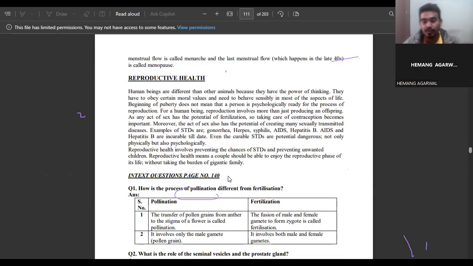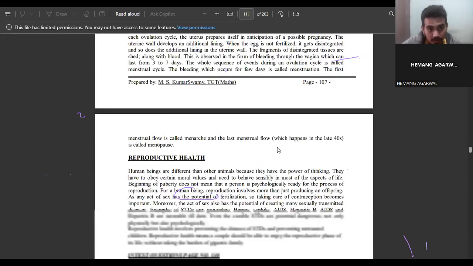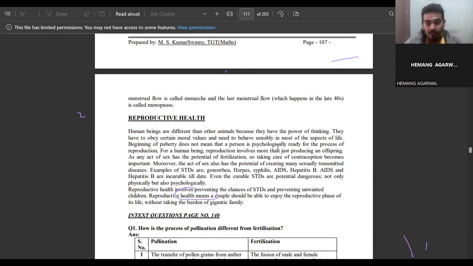Then we have reproductive health. Reproduction is a very essential procedure to maintain the continuity of any animals, so there are some reproductive health issues.